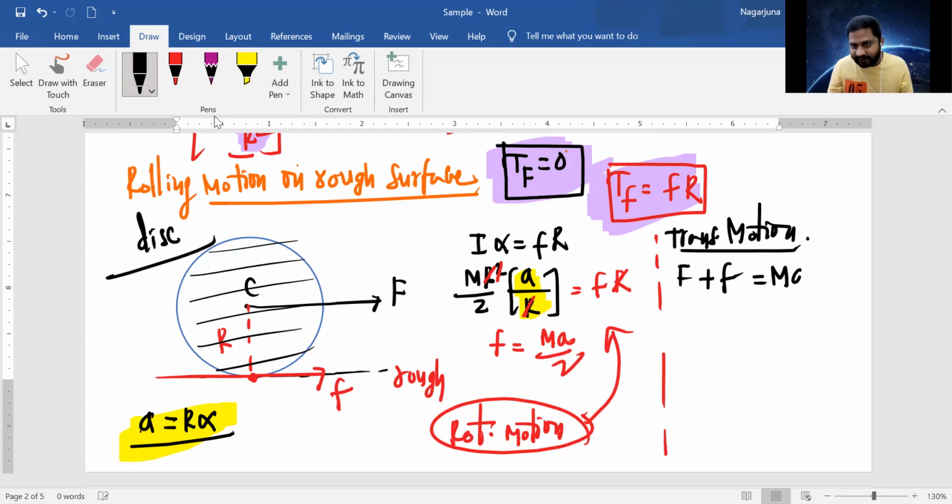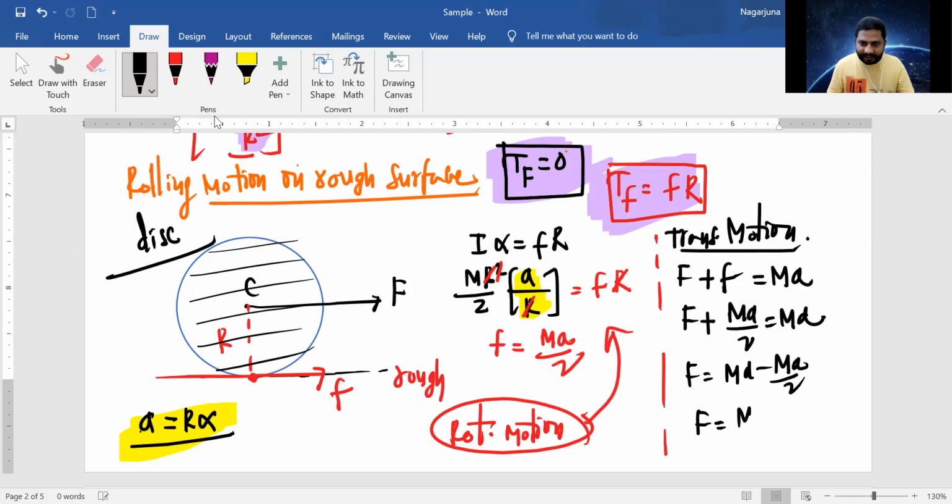That must create some acceleration in the body, that is, the linear acceleration of translatory motion. So this F plus the frictional force, which we already know is Ma by 2, is equal to Ma, and F is equal to Ma minus Ma by 2. So the net force acting on this is Ma by 2, my dear children. I hope you understand it.